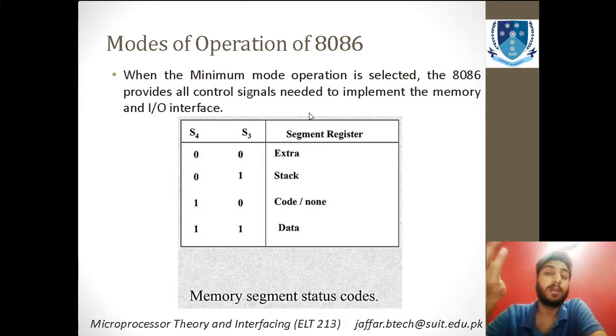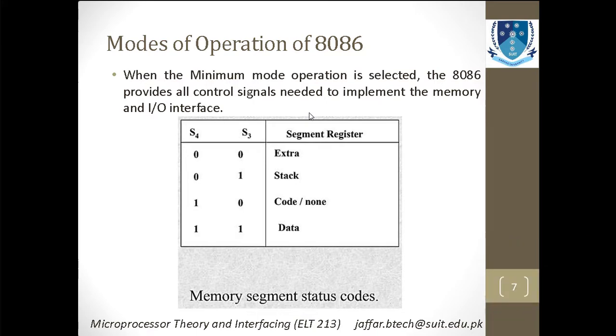So it means that you can create 4 combinations. And what are the meanings of the 4 combinations? 00 stands for extra. 01 stands for stack, 10 stands for code/none, and 11 stands for data. It means that if you send 11, it will fetch for the data. If you send 10 to the minimum mode, it will fetch for the code, or it will fetch for none.